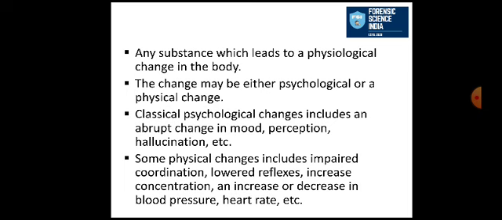The classical psychological changes include an abrupt change in mood, perception, hallucination, etc. These are the main changes which can usually be seen when a person consumes a drug. So these are changes in mood, change in perception, hallucination, etc. Some physical changes include impaired coordination, lowered reflexes, increased concentration, and increase or decrease in blood pressure, heart rate, etc. These are the various physical changes associated with drugs. Then some changes related to the respiratory system and circulatory system can be seen.